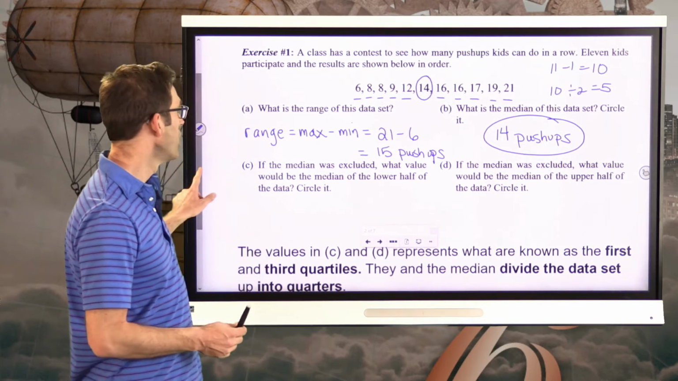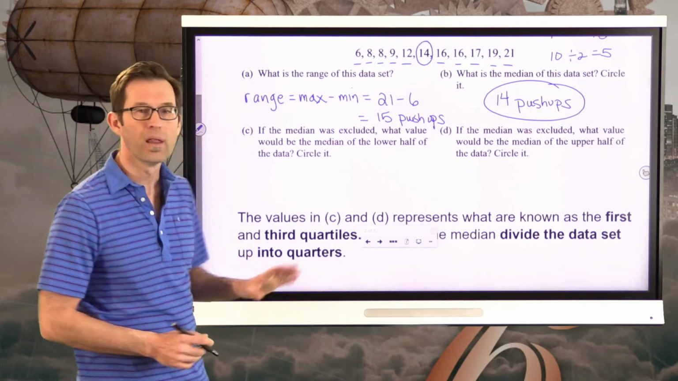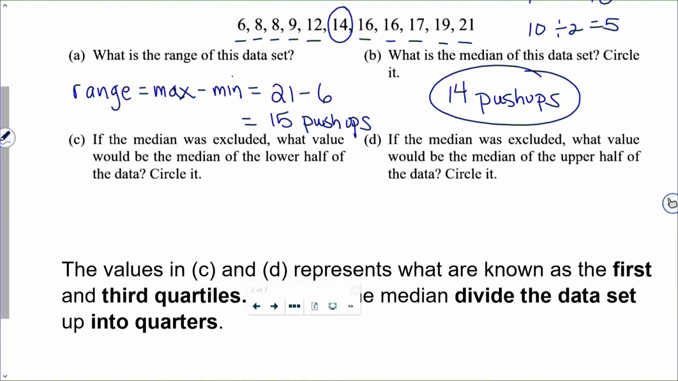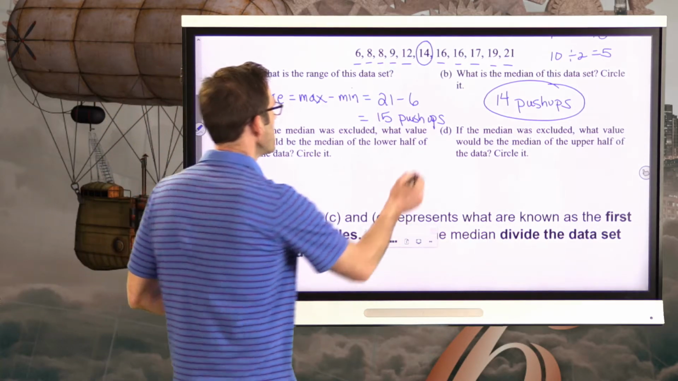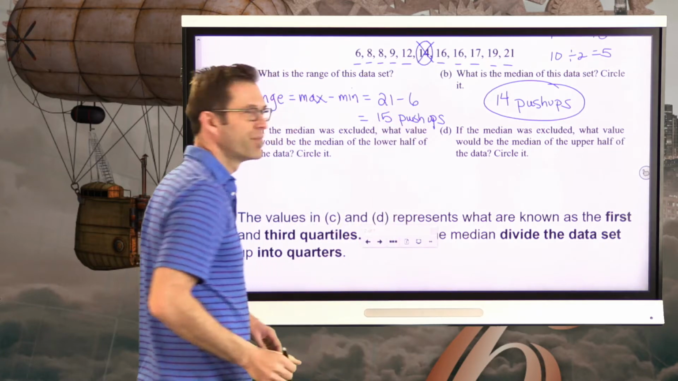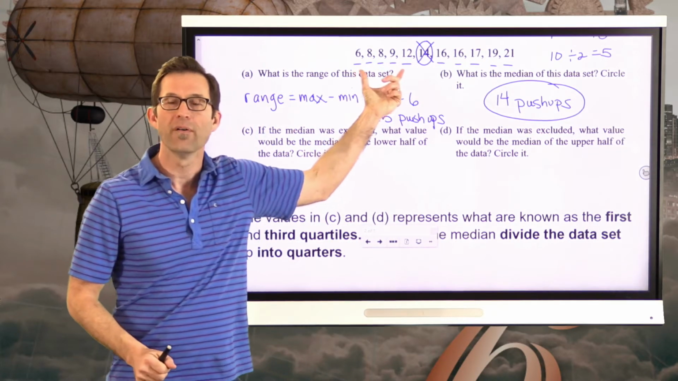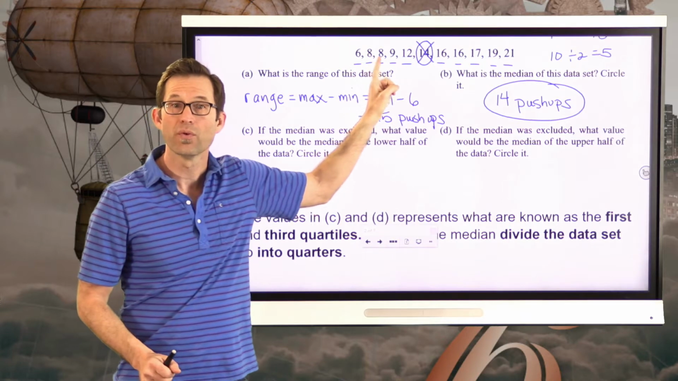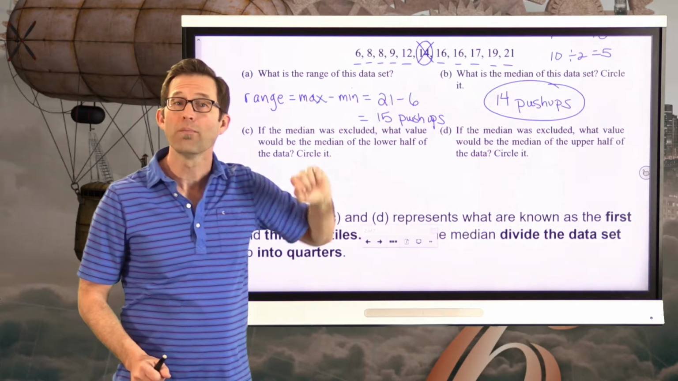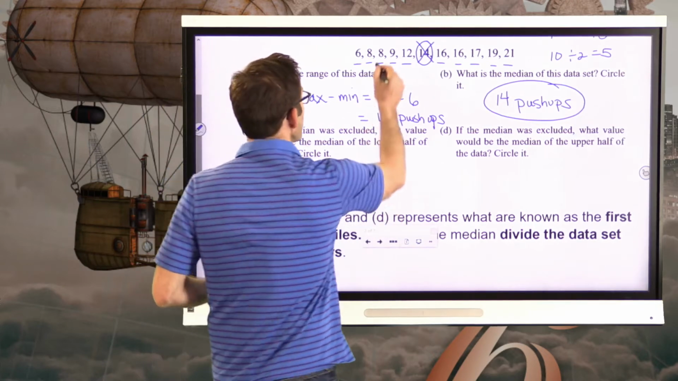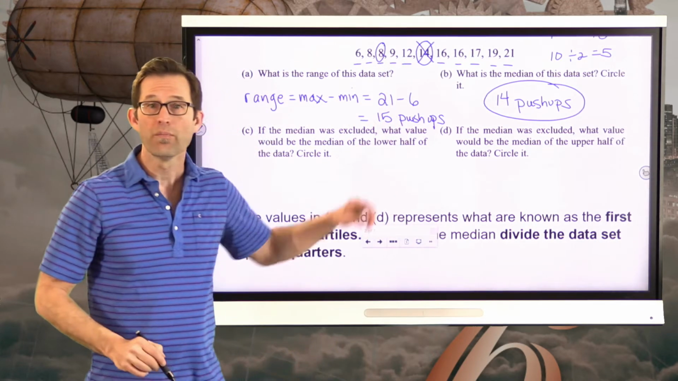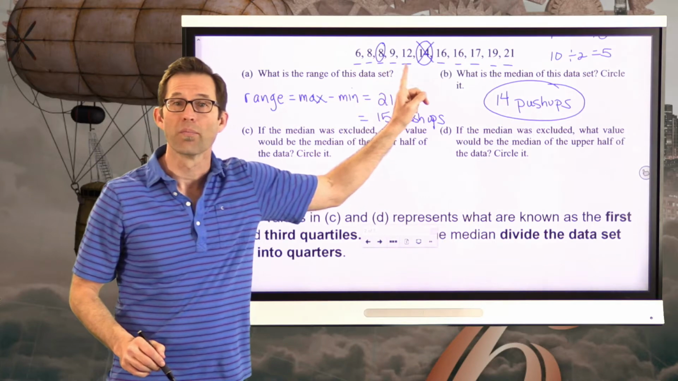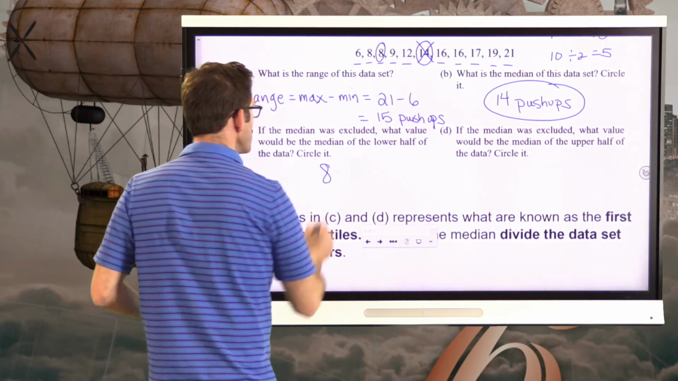Now let's take a look, though, and bring our data set up just a little bit. Let's take a look at letter C. If the median was excluded, what value would be the median of the lower half of the data set? Circle it. So let's talk about this. Let's just say that the median wasn't even here. And we looked at the lower half of the data set, which has 1, 2, 3, 4, 5 values in it. What would be its median? Well, the median of the lower half of the data set would be that 8, right? Because there would be 2 below it and there would be 2 above it. So it would be 8.